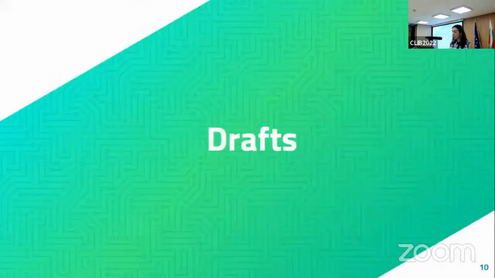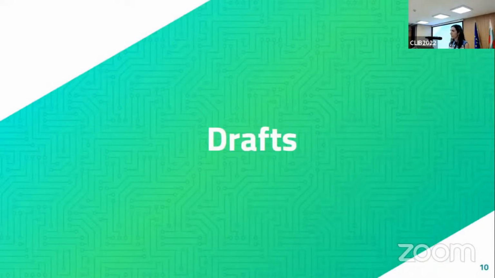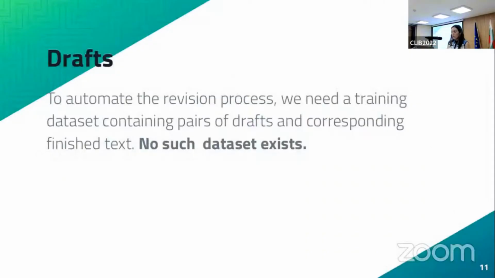So starting from the drafts, like I mentioned, for each of the 100 excerpts, we've got draft versions of what that excerpt might look like. As I said, we want to automate the revision process. So we want to take a draft of content and automatically generate the corresponding finished text for the draft. To be able to do that, ideally, we would need a training data set that contains pairs consisting of finished text, the finished paper, and the draft version of that article.